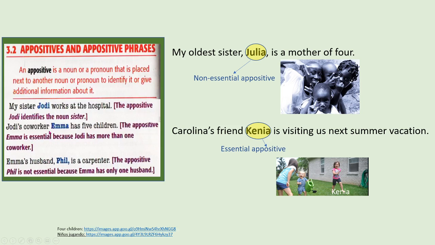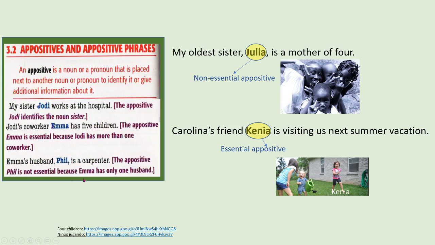Jari's co-worker, Emma, has 5 children. Emma identifies the word co-worker. You see? That's what we call an appositive. Emma's husband, Phil, is a carpenter. The appositive Phil is not essential because Emma has only one husband. That's why it is placed between 2 commas.